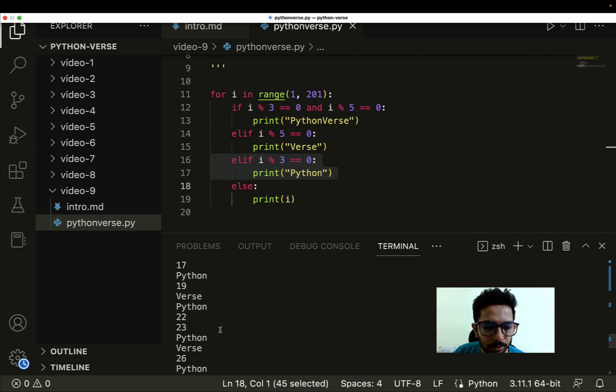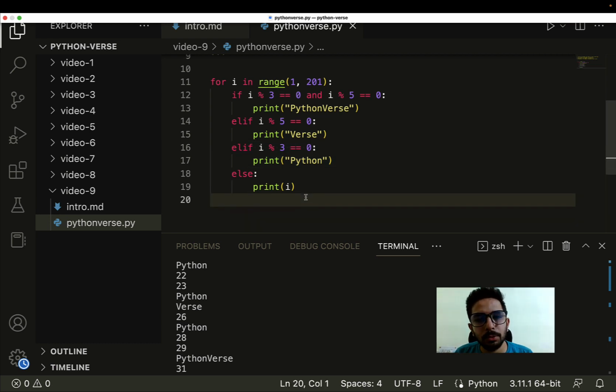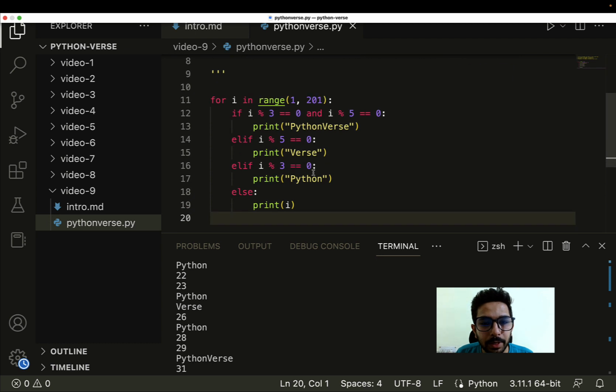Let's check for 30 as well. We are getting Python verse, and for 45 also we are getting Python verse. So now the code is working as it should. So you can see that it is very important that whenever we are using the control structures, we have to be very careful in where exactly we are using them, right? And that can actually change the whole problem completely, and the meaning can actually change.